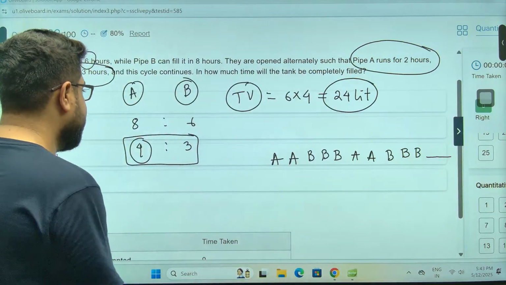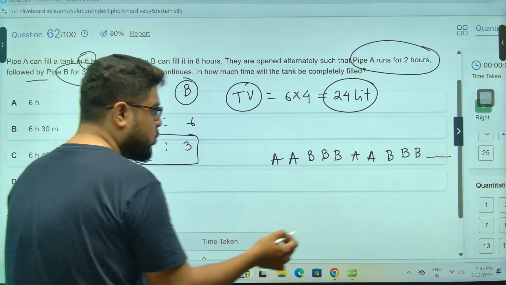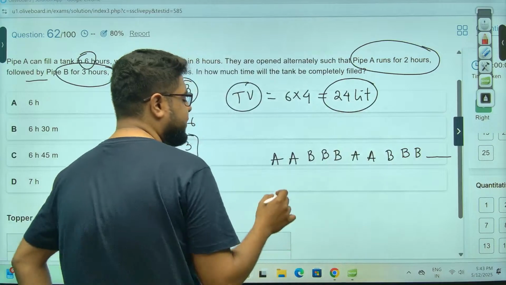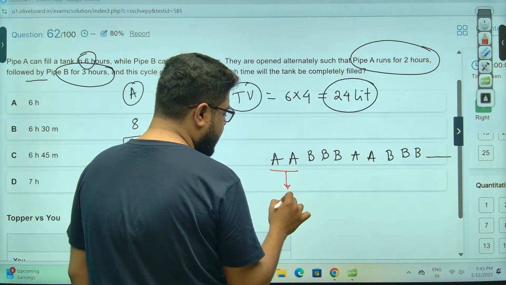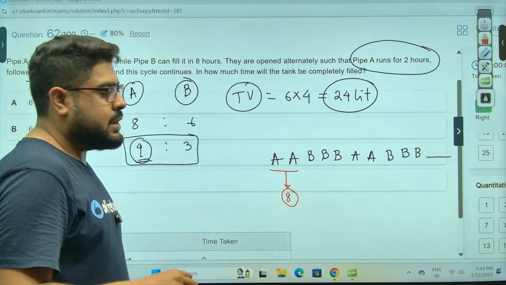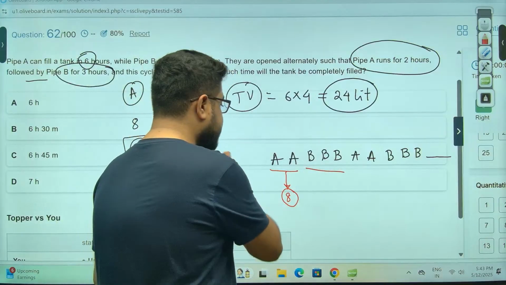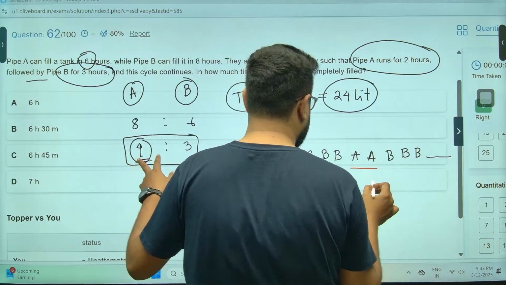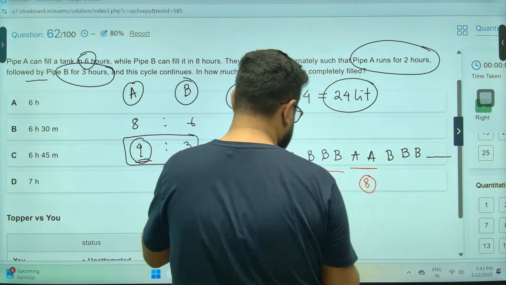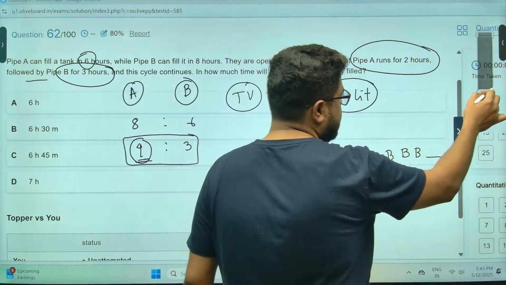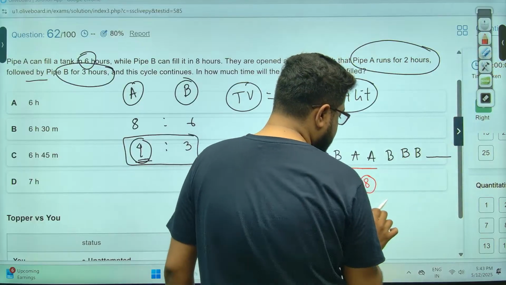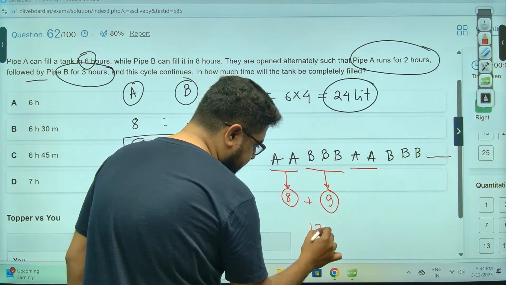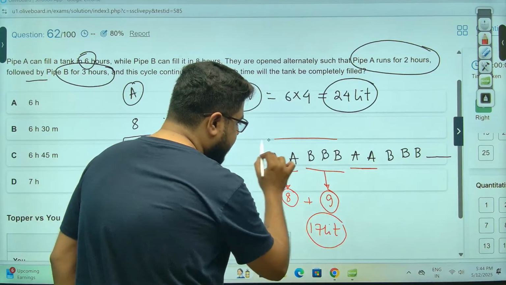Let's see. Sir, 4 liters, first 2 hours. Because it's a smaller number, it will be very easy. Sir, first 2 hours, 4 and 4, 8 liters are gone. Next 3 hours, sir, 3 threes are 9 liters gone. Next 2 hours it would be 8 liters, but this has crossed. Wait, sir, I don't need this. Sir, 8 plus 9, 17 liters have gone in the first 5 hours.